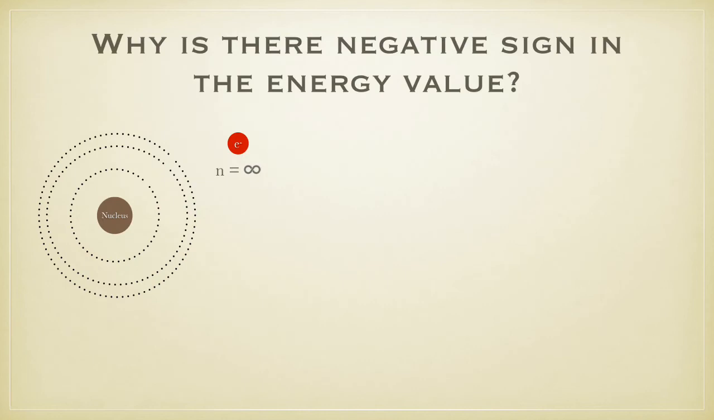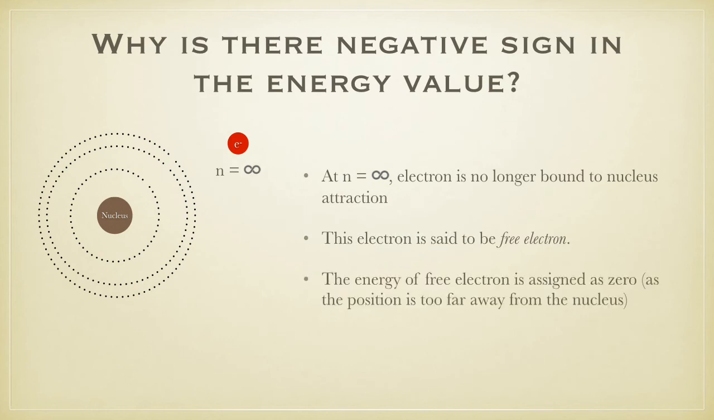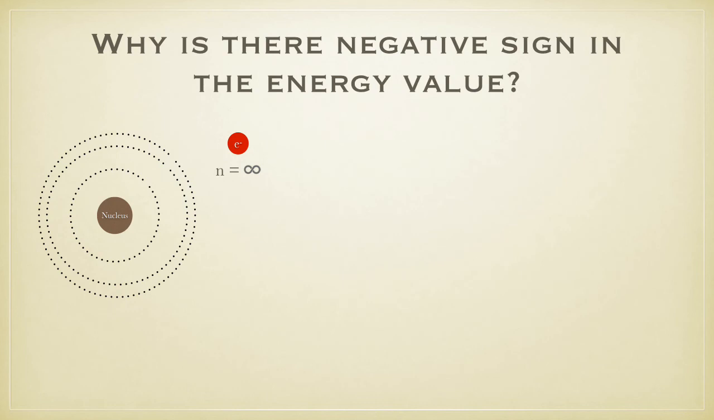In Bohr's model, it is assumed that at n equals infinity, electron is no longer bound to the nucleus attraction. This electron is said to be a free electron. The energy of free electron is assigned as 0 because they are too far away from the nucleus. We can also prove this by substituting n equals infinity to Bohr's formula.